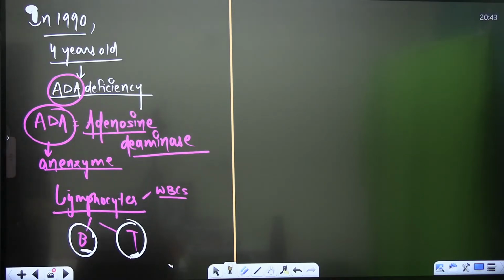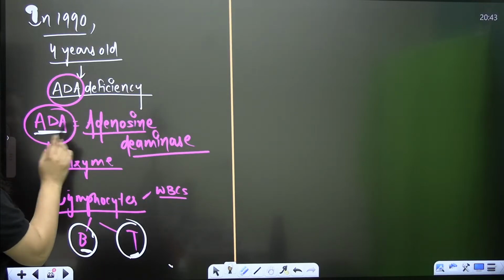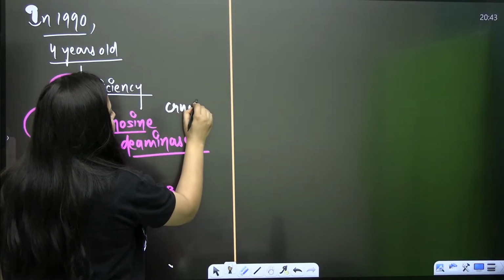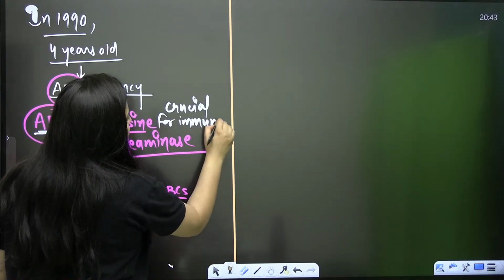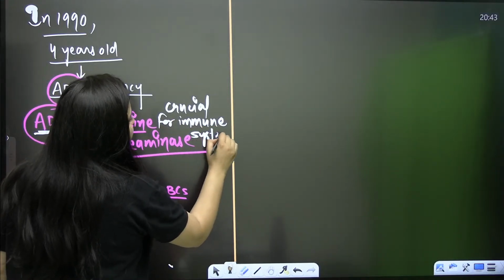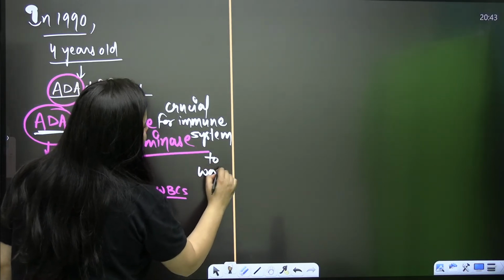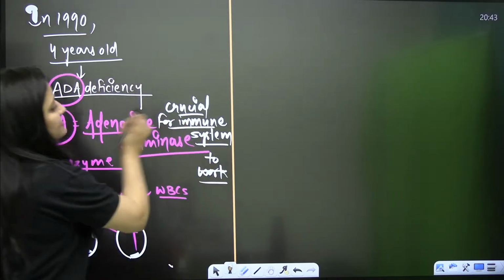T cells make your cell-mediated immune system, right? Yes or no? So this enzyme ADA is very crucial for the immune system to work, because this enzyme is needed to form these lymphocytes.